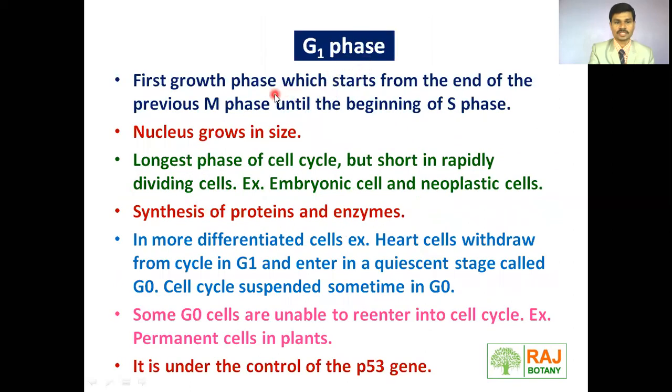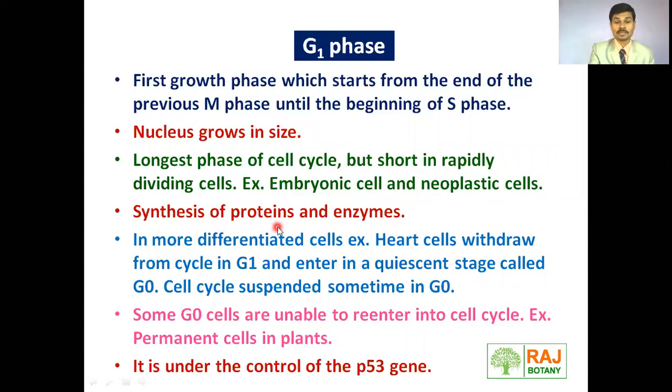First we will see the G1 phase, which is also called the first growth phase, that starts from the end of the previous M phase and lasts until the beginning of the S phase. During G1 phase, the nucleus grows in size. G1 is the longest phase of the cell cycle, but it is short in rapidly dividing cells. Which are the rapidly dividing cells? Examples given here: embryonic cells and neoplastic cells. In these cells, G1 phase occurs shortly.